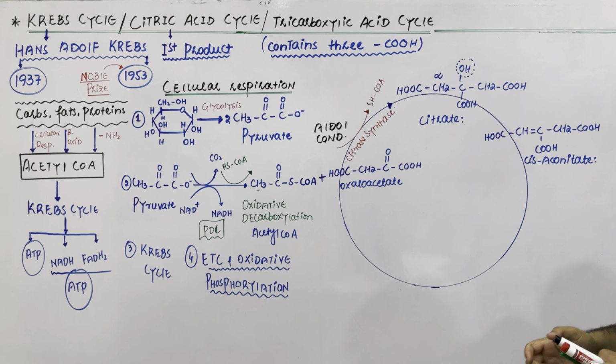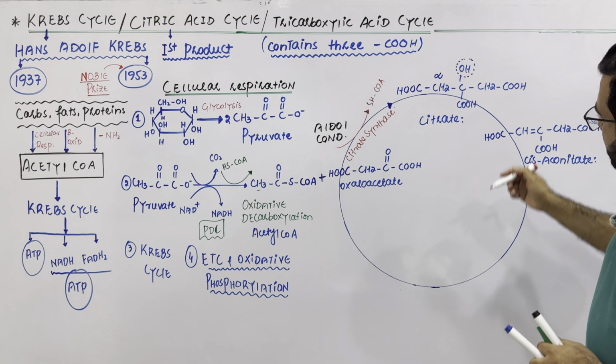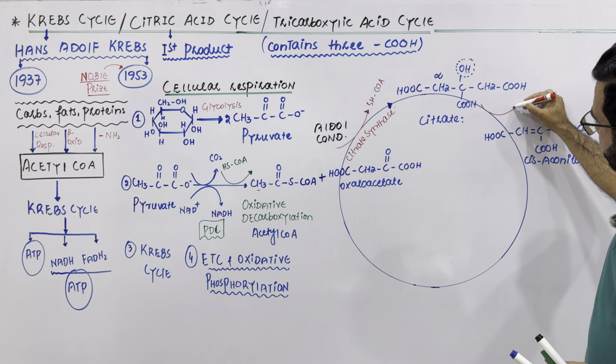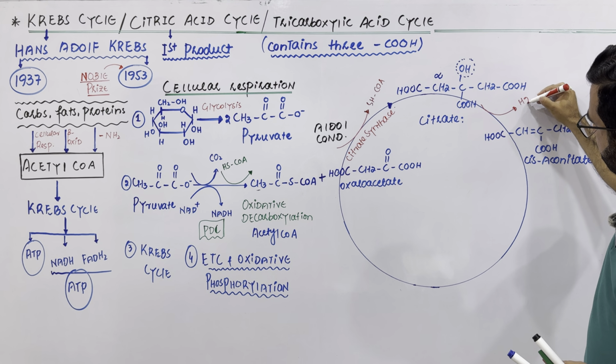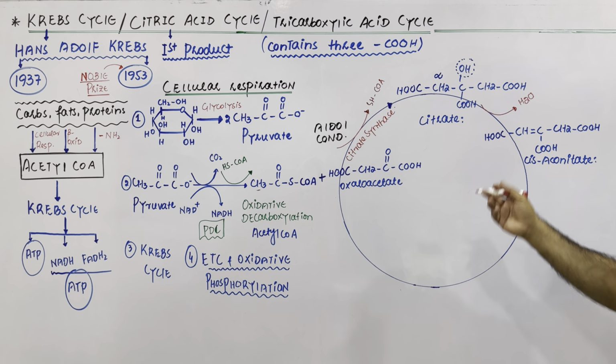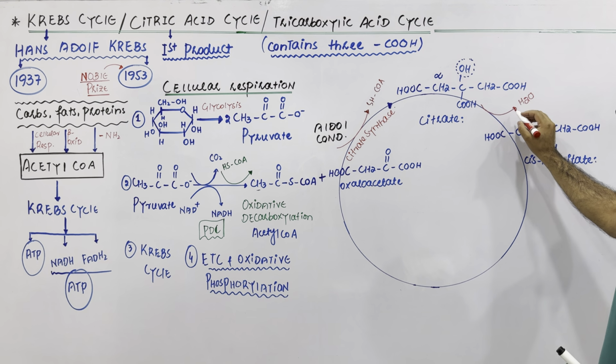And my dear students, because in this step the water is removed from the citrate, that is why this reaction will be a dehydration reaction.